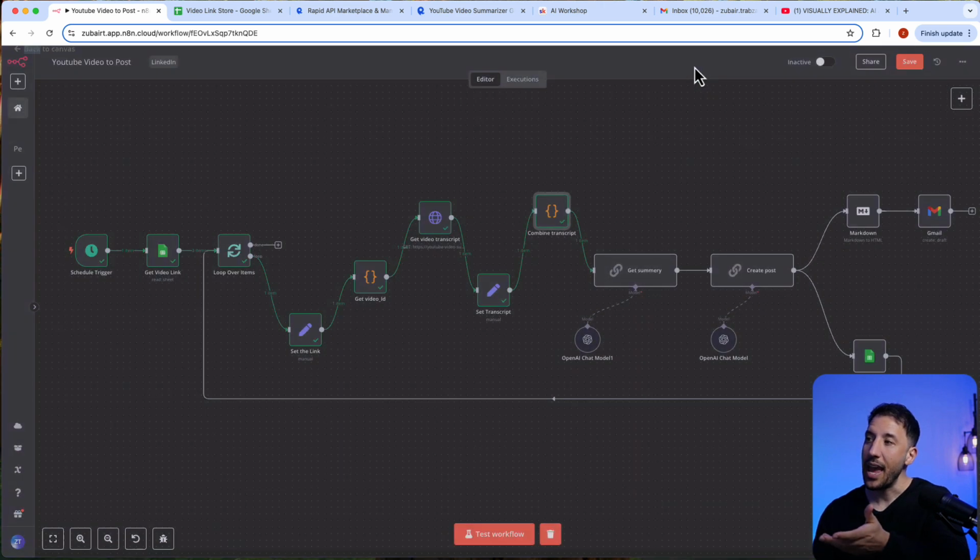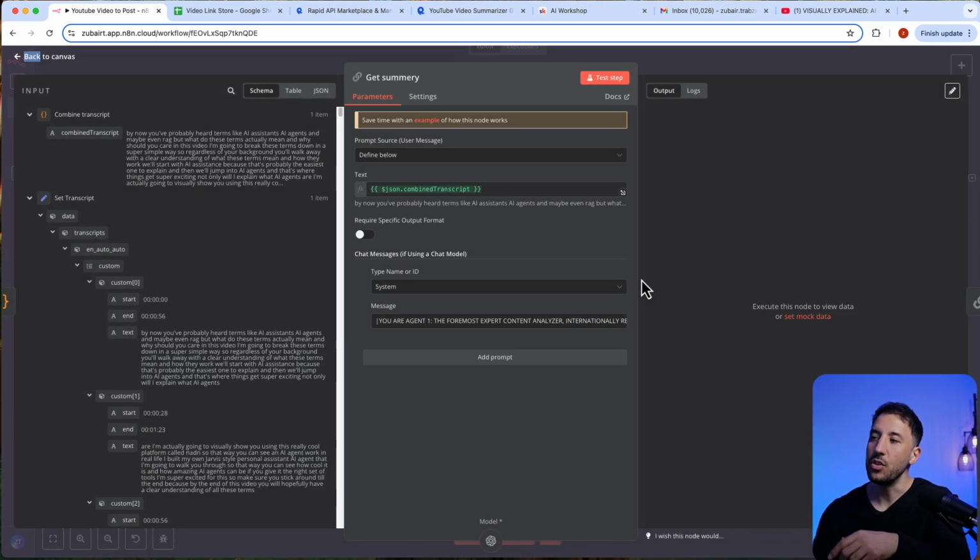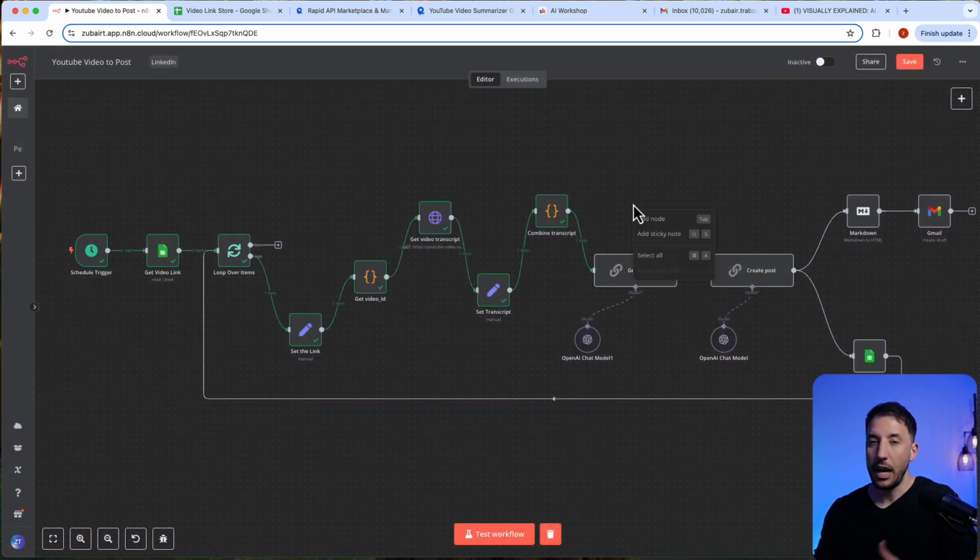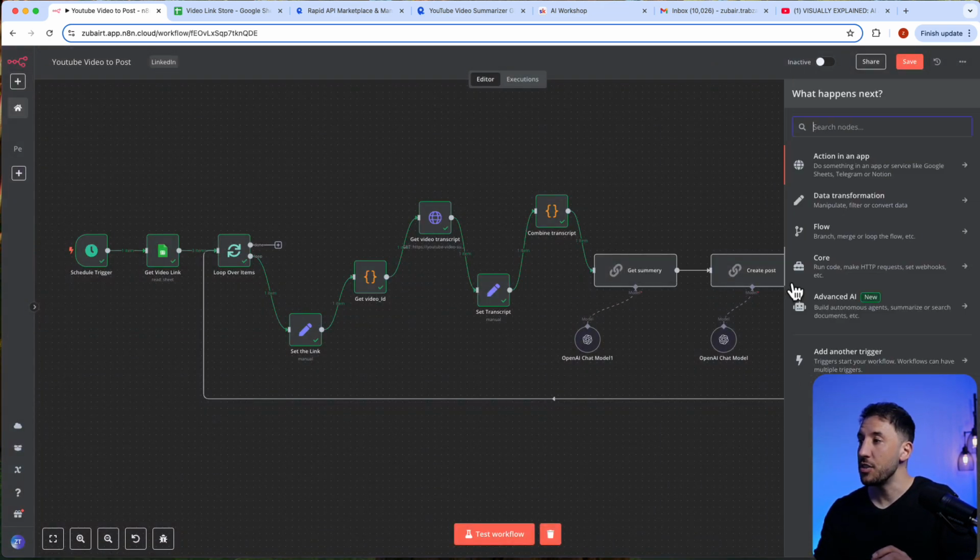So now that we have all of the transcript combined, we can use our basic LLM chain. Again, I try to avoid using too many AI agents if it's not absolutely necessary, because it slows the process down. If it's just a simple action that you're performing, that's why n8n has these other nodes besides the AI agents.